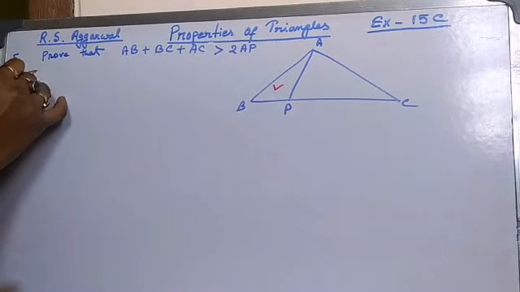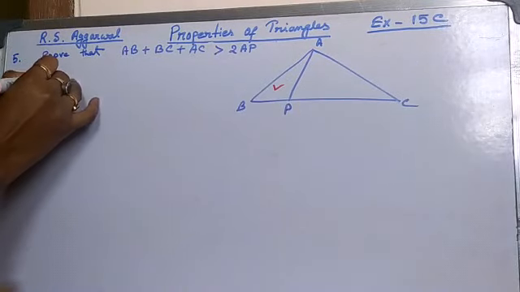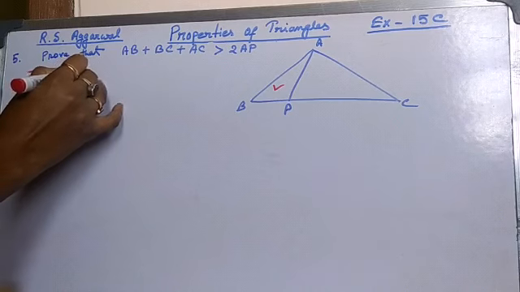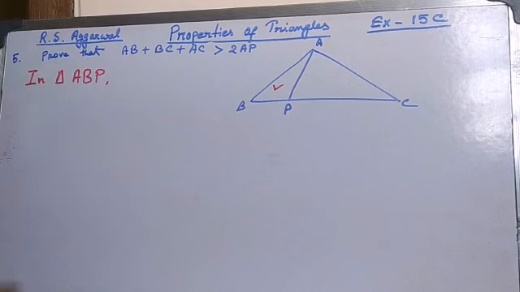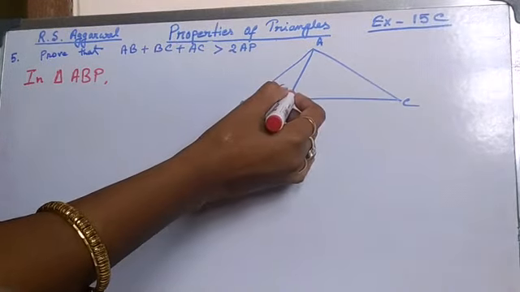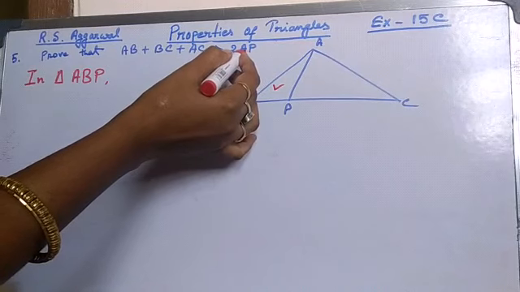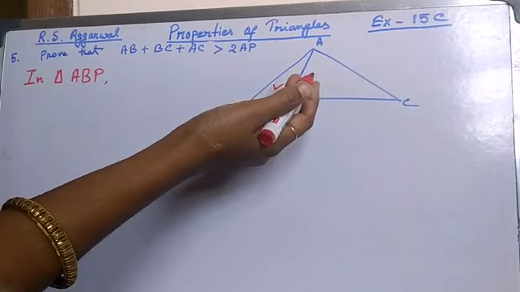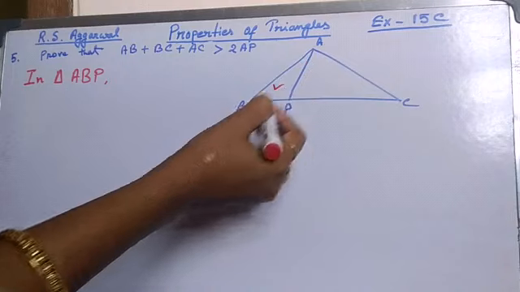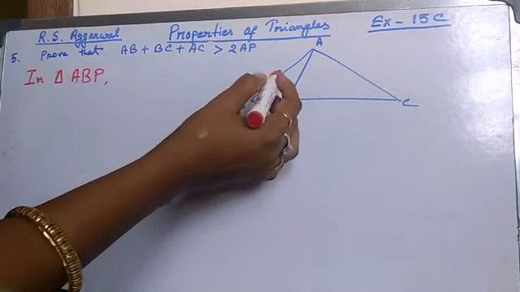So in triangle ABP, we have to keep AP on one side, because AP is in the proof. That's why we will take the other two sides.